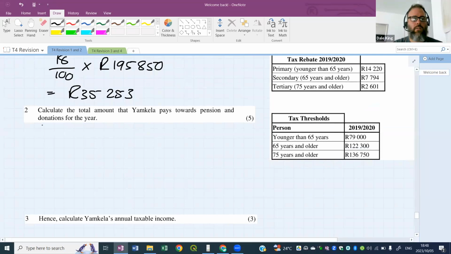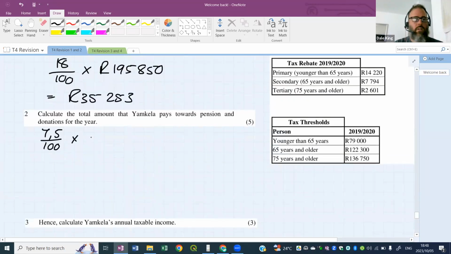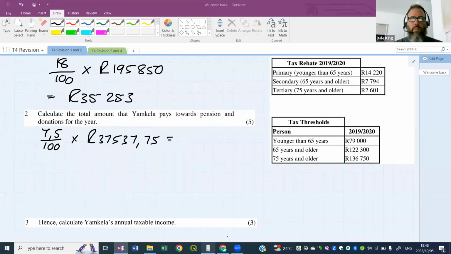So I'm going to start this one. 7.5% of the gross salary, and the gross salary was 37,537.75. So 7.5% of the salary every month.